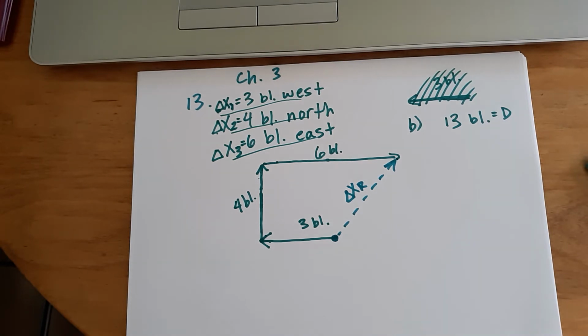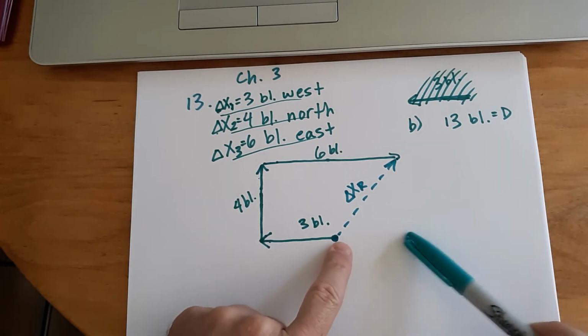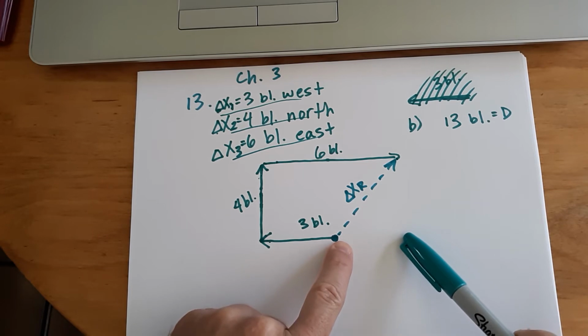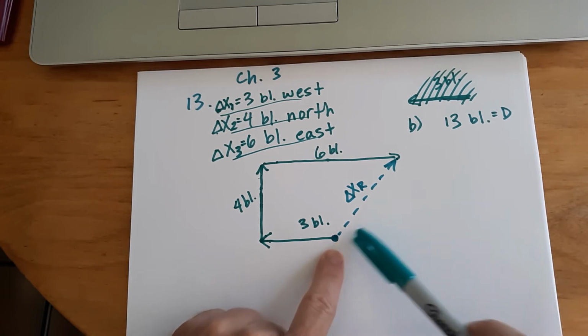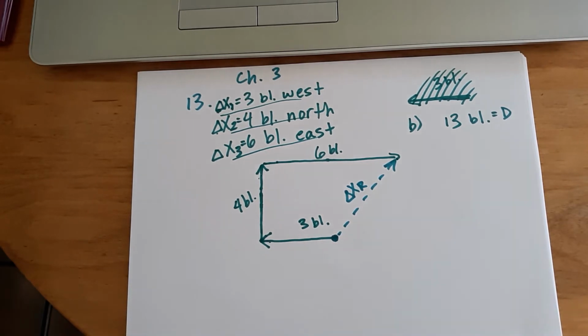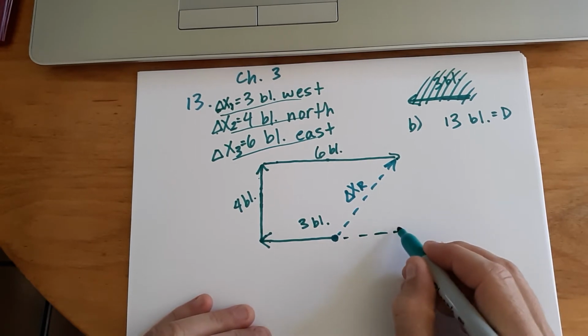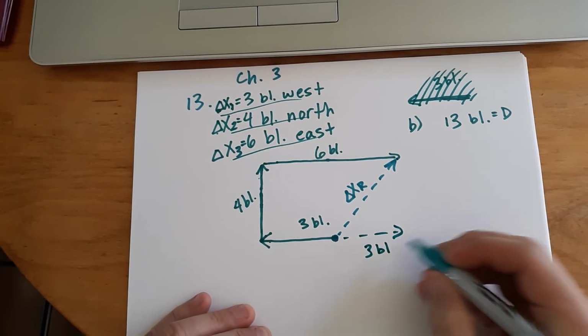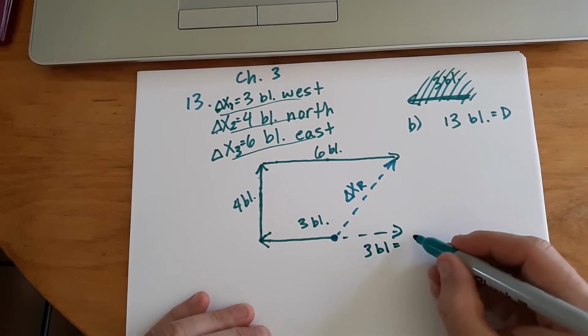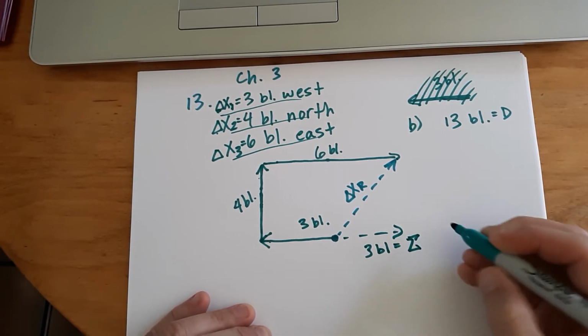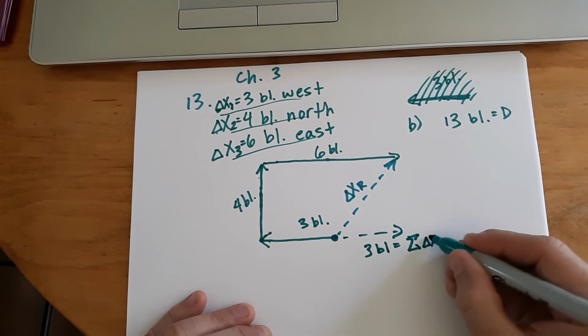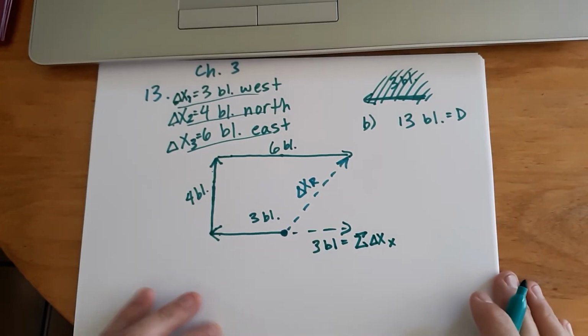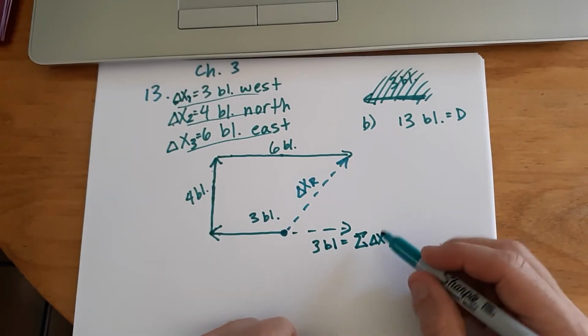Do you notice here how many blocks I actually went to the east when all was said and done? Isn't it just 3 blocks? And we could show the math and show the work, but I think it's pretty safe to say we went 3 blocks to the east. That would be what I call the sum of my delta x's in the x direction. There's a lot of notation there.